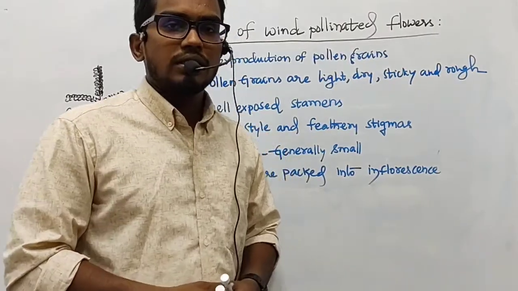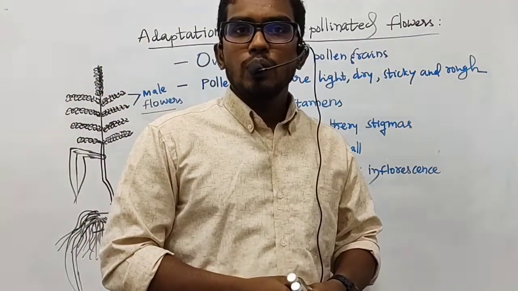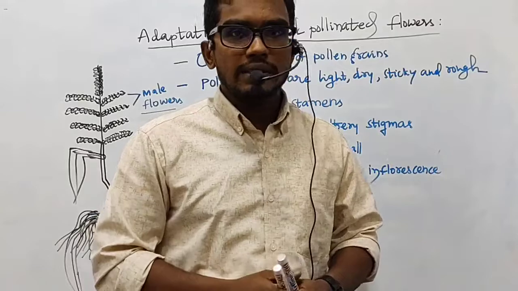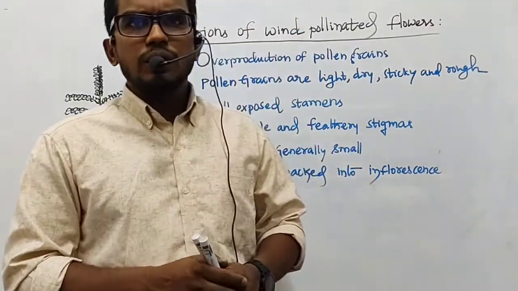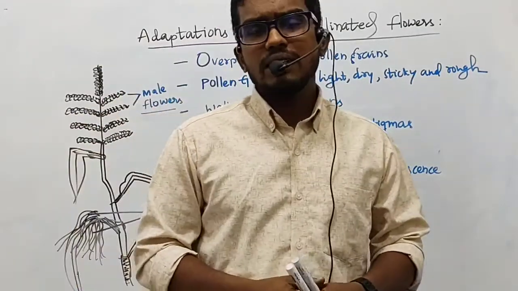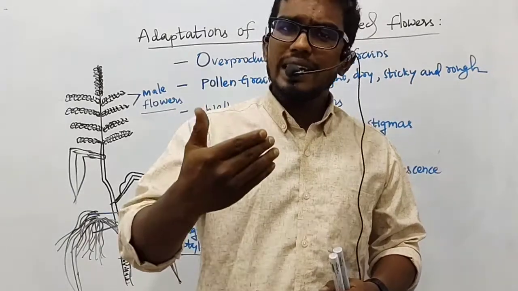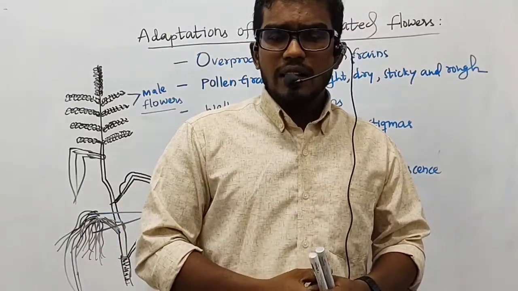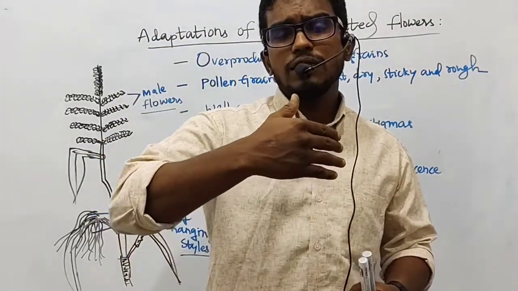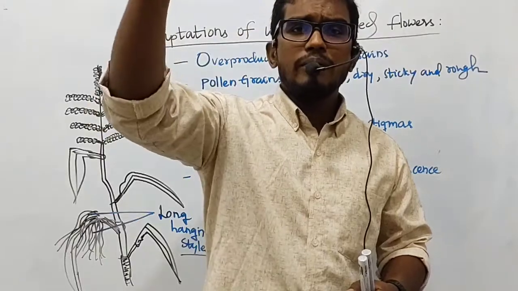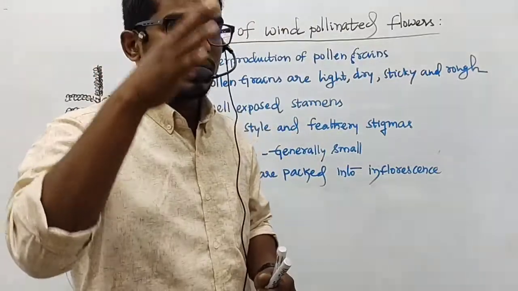So here, my dear friends, we are going to discuss the first type of pollinating agent, that is wind or air. We refer to it as anemophily. One important point we need to take into consideration here is that wind pollination is a chance factor. Every time, the pollen grain after its release from the anther will not go and deposit onto the stigma. Of the pollen grains which fly, few of them may fall, few of them may not fall. That's why we refer to that as a chance factor.